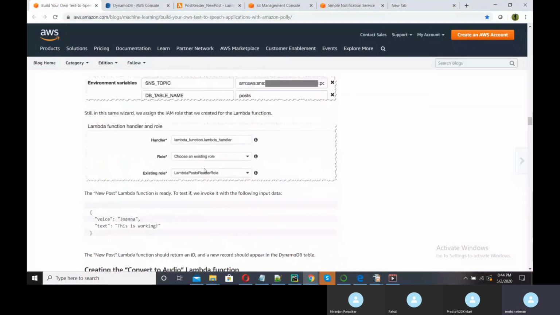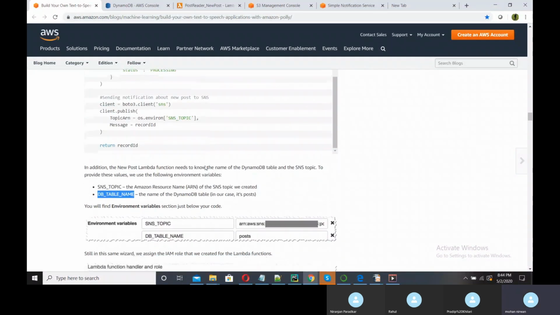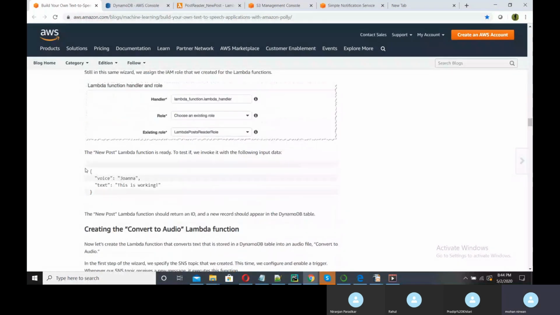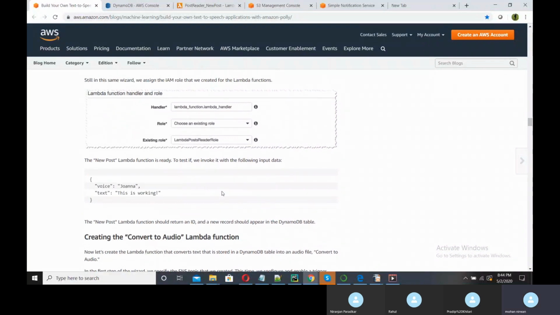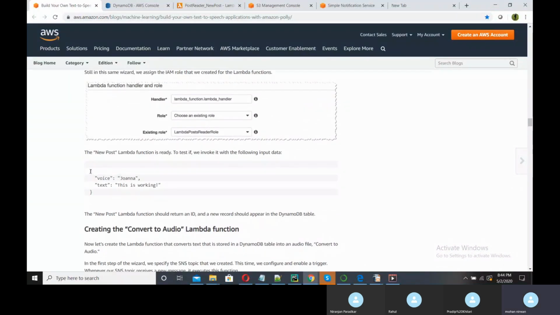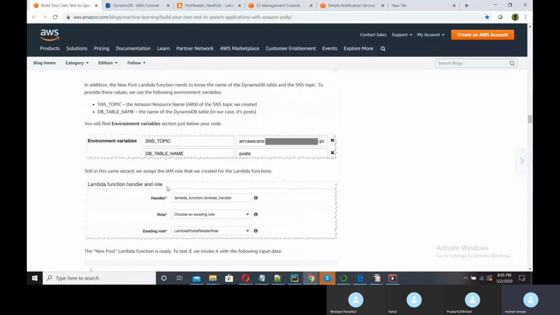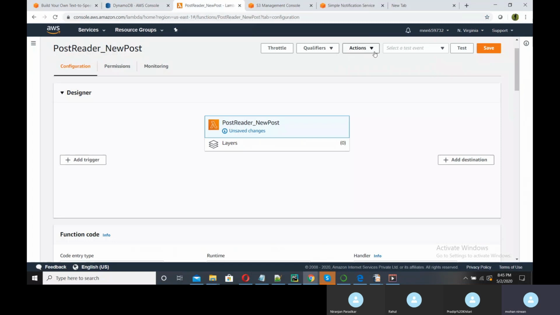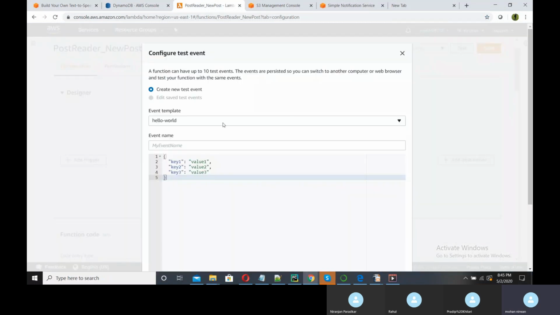So our function is ready. Now we will test that. This is our input parameter that we are providing. Our function needs to store this JSON and this should work into our DynamoDB. If it is running successfully, we will test this.